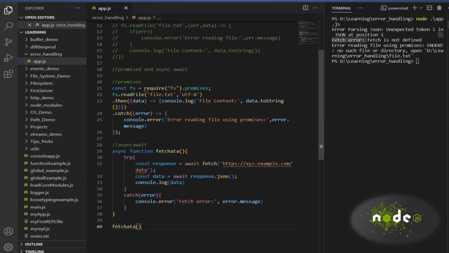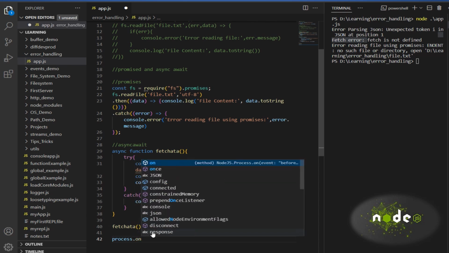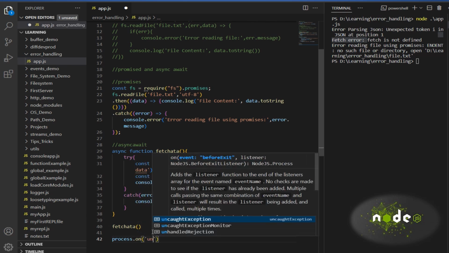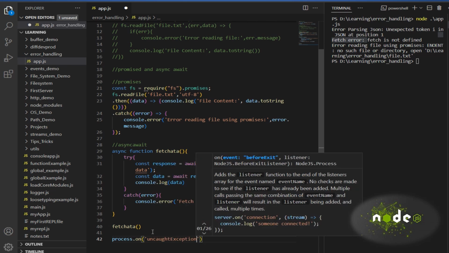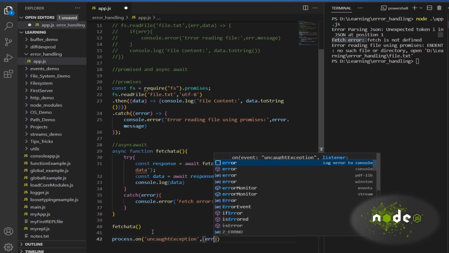The last one we have is global error handling, like catching unhandled exceptions and promises globally to prevent the application from crashing. This is what I was talking about, right? Whenever the application starts, we have this process, with unhandled exceptions and unhandled rejection. These are the two listeners we have on this particular process, where you can catch the error and handle it as you want.